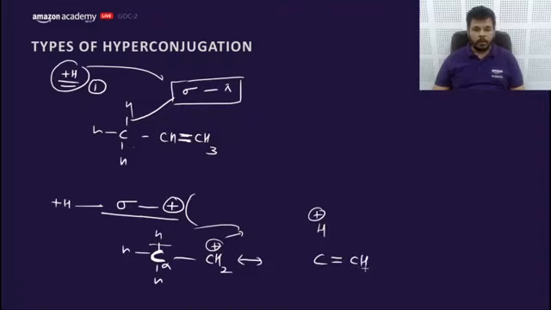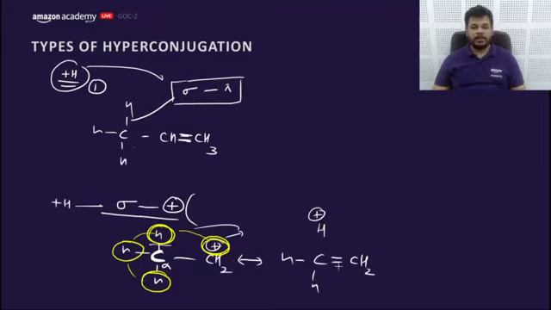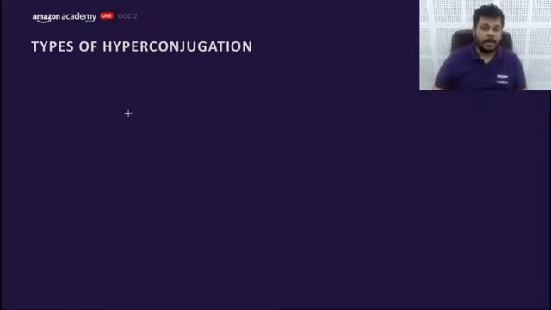Negative and positive form a bond. So now what is actually happening? This positive charge is delocalizing over number of H. The positive charge gets delocalized over 4 atoms, so this positive charge gets stabilized. So carbocation gets stabilized if number of alpha H are relatively more.